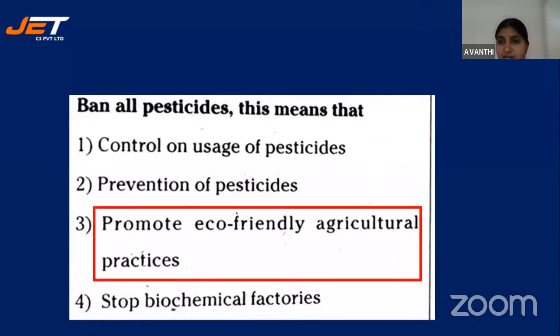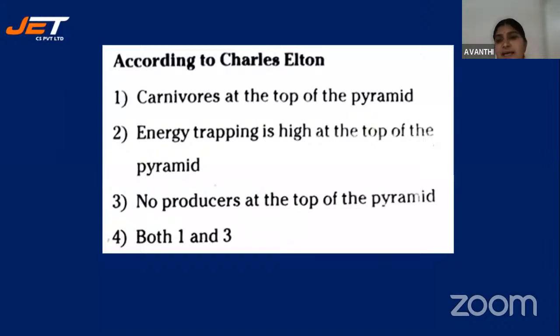Promote eco-friendly agricultural practices. Then, according to Charles Elton, we were discussing Charles Darwin yesterday, that is about heredity. Now a different scientist has come here, Charles Elton. It is given in your textbook. Carnivores are at the top of the pyramid. What is a pyramid here? It is how we organize organisms in an ecological pyramid. If we categorize all the groups of organisms, we can make a pyramid, an ecological pyramid. Energy trapping is high at the top of the pyramid. No producers at the top of the pyramid. Both 1 and 3.